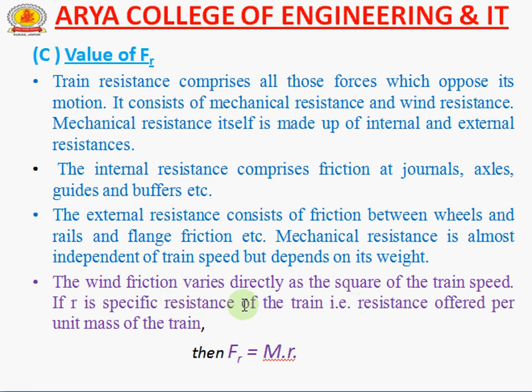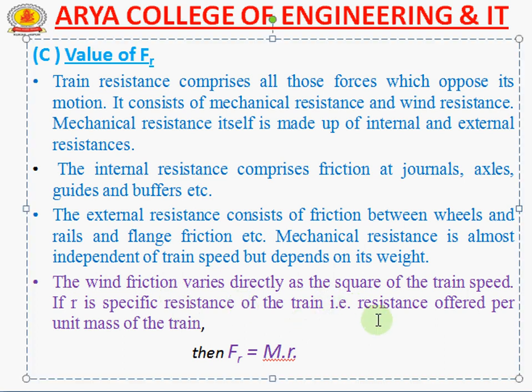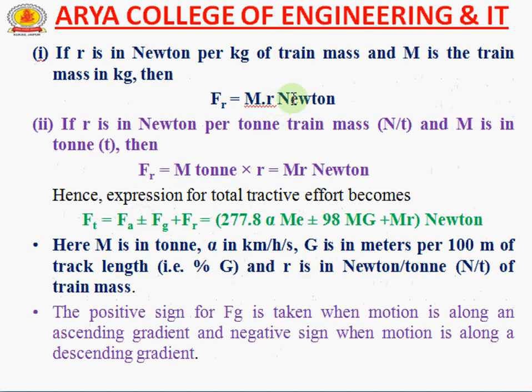If R is the specific resistance of the train, that is the resistance per unit mass of the train, then Fr equals m into R, where Fr is the force due to resistance, m is the mass and R is the total resistance offered per unit mass of the train. This is a very important formula to calculate Fr.